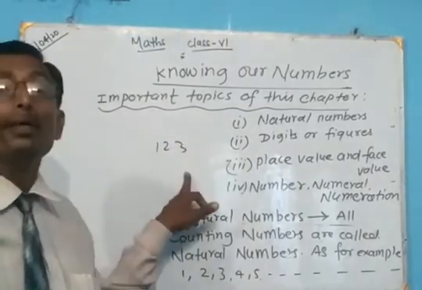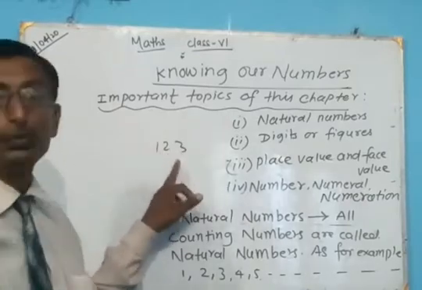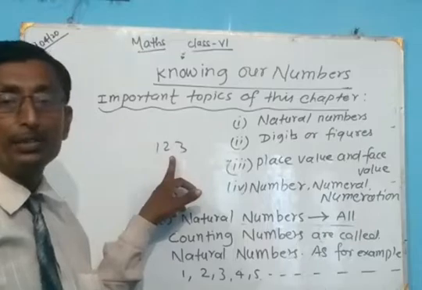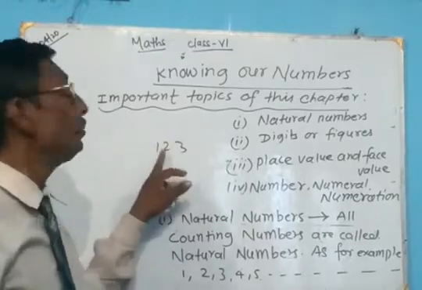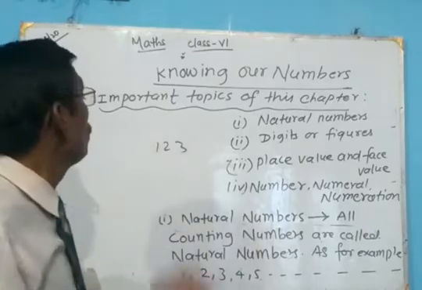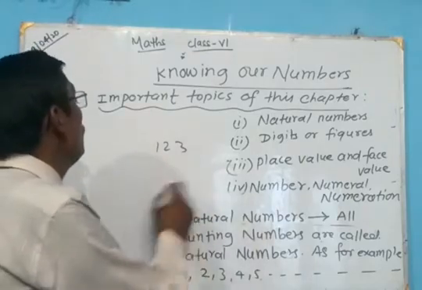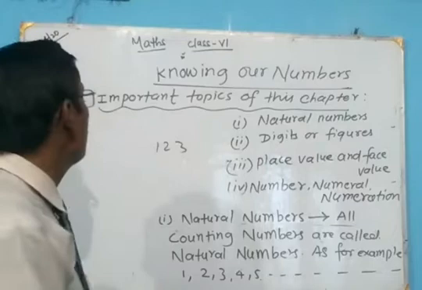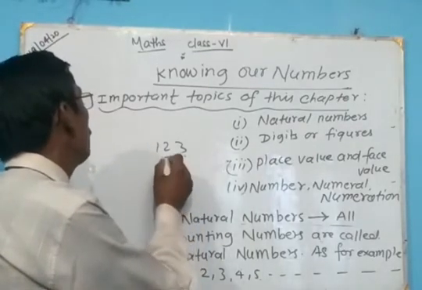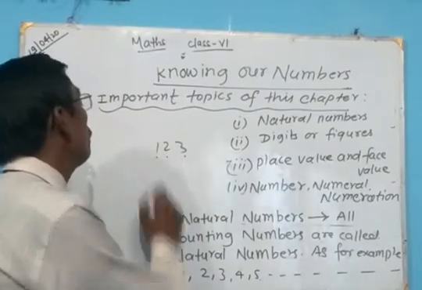Here 1, 2, 3 are called digits, but 123 is called a number. So here it has the place value. That means 3 has a particular place, 2 has a particular place, and 1 has a particular place.